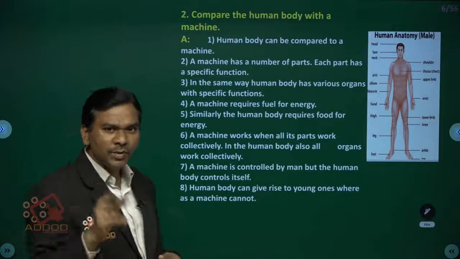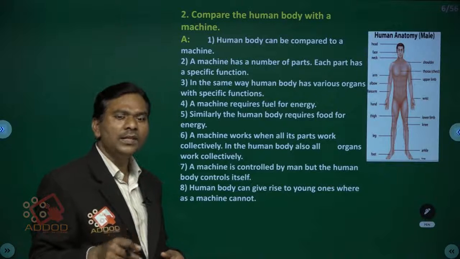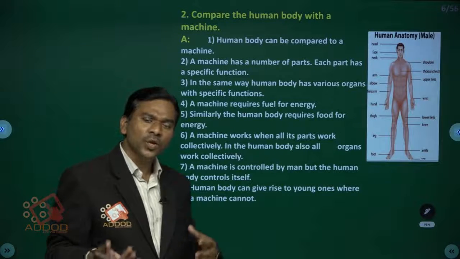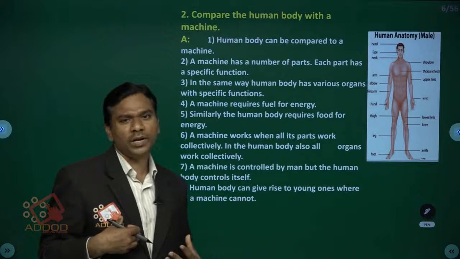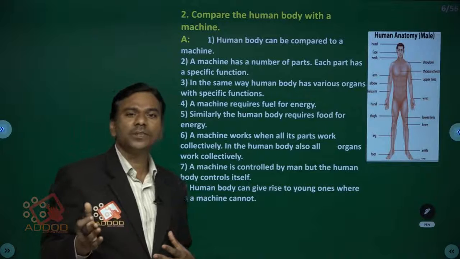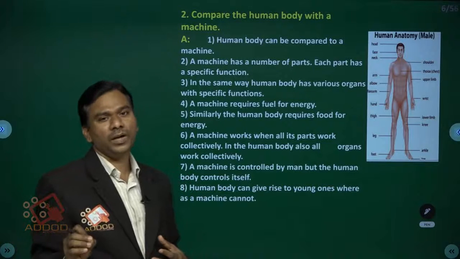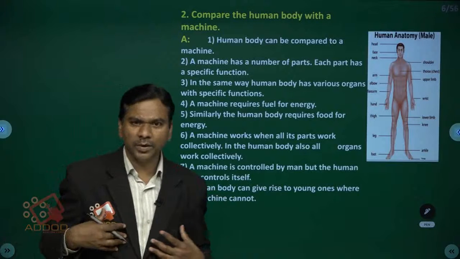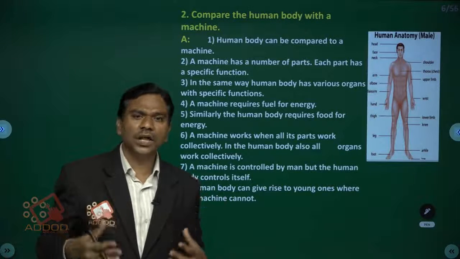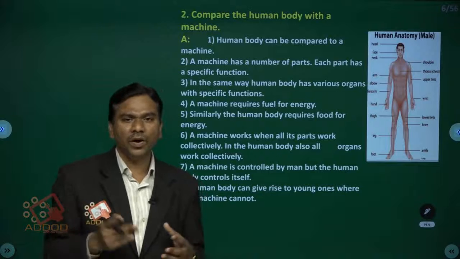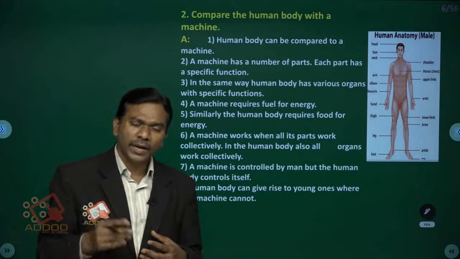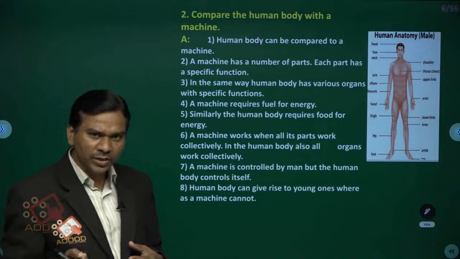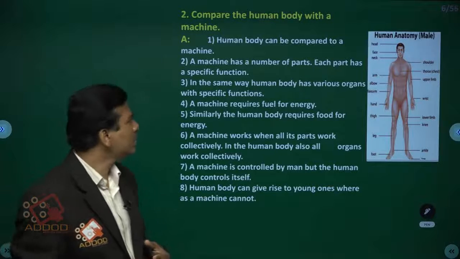In a machine also, if any one of the parts does not work properly, then the entire machine does not work. At the same time, in the human body also, if any organ does not work properly, then automatically the person is not able to do the work properly. For example, all the organs are there, like the brain, heart, lungs, kidneys, the skin, all the organs present in our body. If any one of the organs is damaged, is the person able to function properly? No. That is the reason.